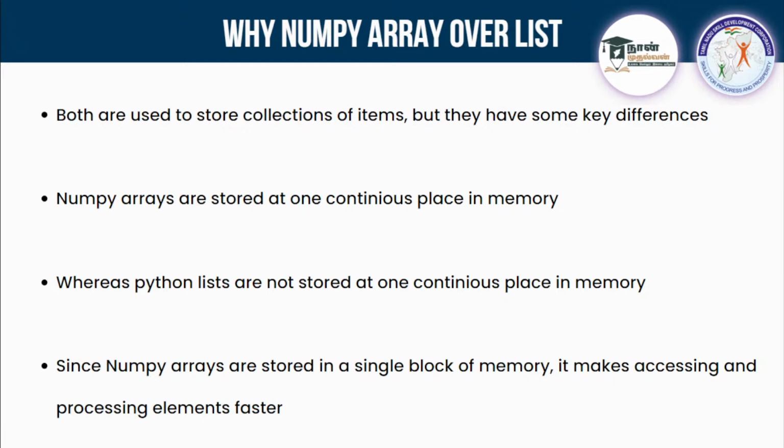But a Python list is not stored in a continuous place. If you take a list with 4 elements, each element will be in a different place. If you store it in a numpy array, it will be in the same place. So when you try to access it, if it is in the same continuous memory place, it can be accessed very fast. When there are many elements, like 1000, a list will go from one place to another, so it will be slow. But a numpy array will be much faster. That's why we prefer numpy arrays.